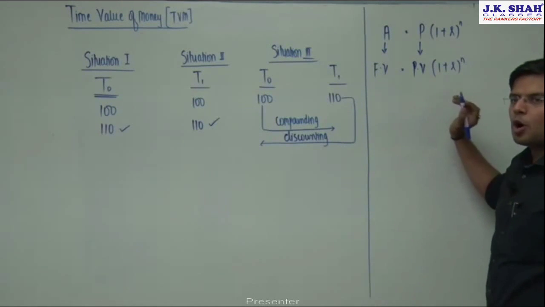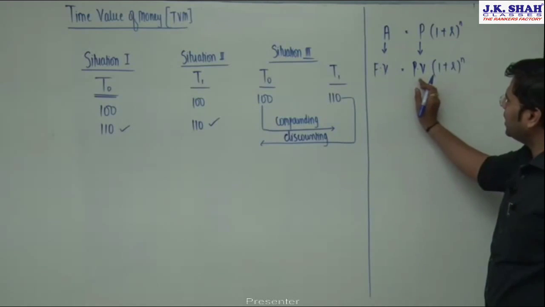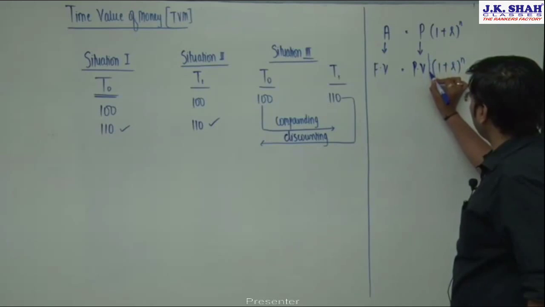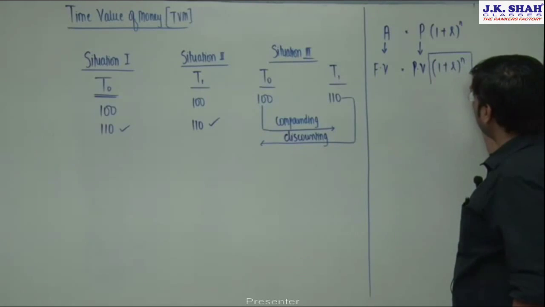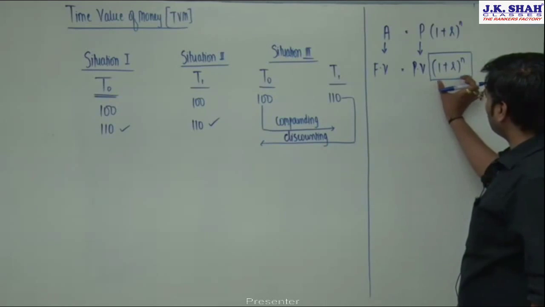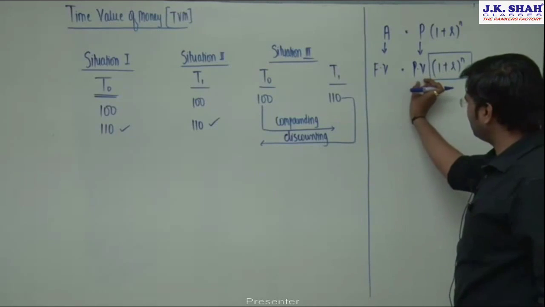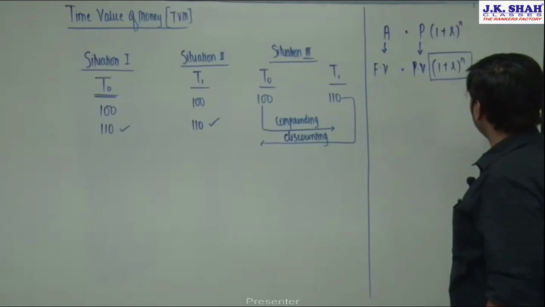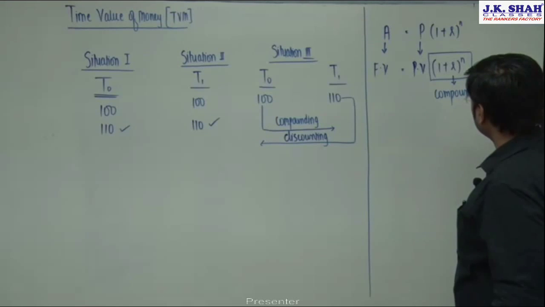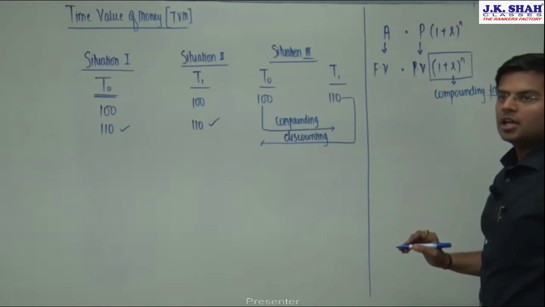Now tell me friends, what exactly is converting the present value to future value? Don't you think this part is helping me to convert the present value of money to future value? And this factor which is converting the present value to future value can be termed as compounding factor, or I can say CF.